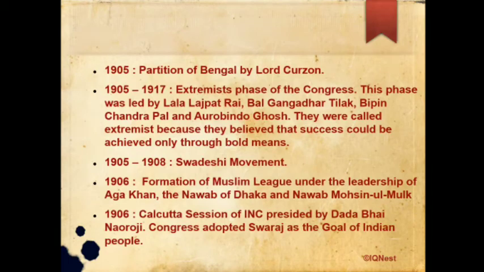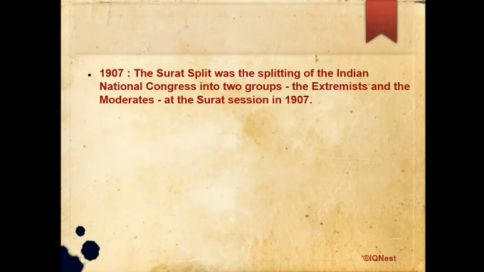In 1906, there was another event: the Calcutta session of INC, presided over by Dadabhai Naoroji, happened. Congress adopted Swaraj as the goal of the Indian people. Next, in 1907, the Surat split happened, that was the splitting of the Indian National Congress into two groups, the extremists and moderates, at the Surat session in 1907.